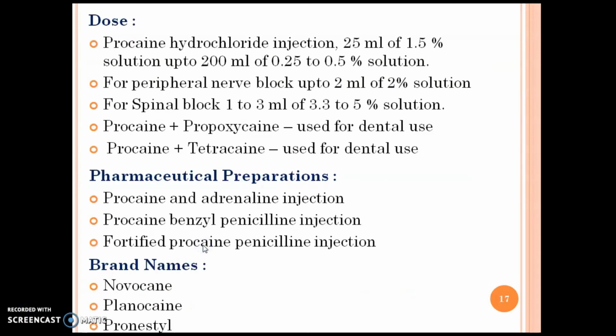Next point is dose. Procaine hydrochloride injection: 25 ml of 1.5% solution up to 200 ml of 0.25 to 0.5% solution. For peripheral nerve block, dose is up to 2 ml of 2% solution. For spinal block, dose is 1 to 3 ml of 3.3 to 5% solution. Procaine and propoxyphene is used for dental use.